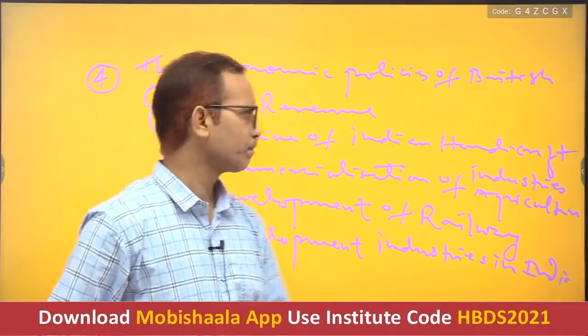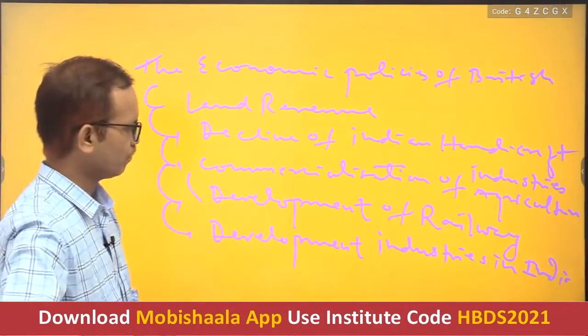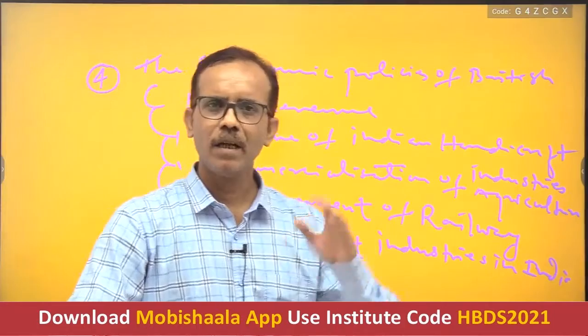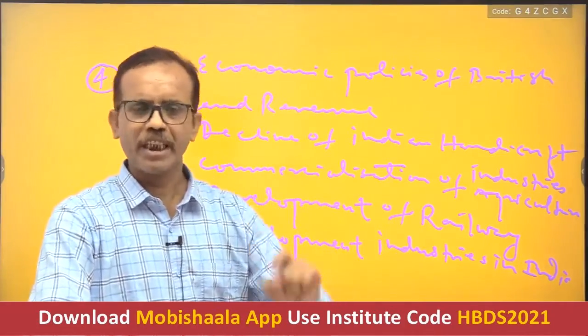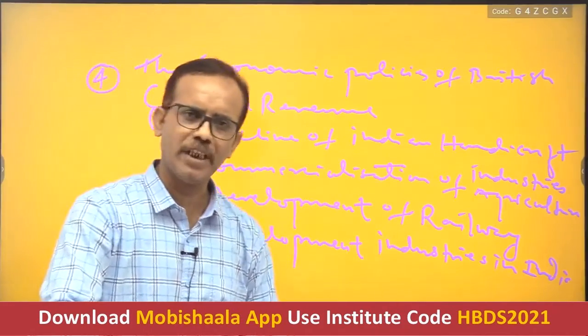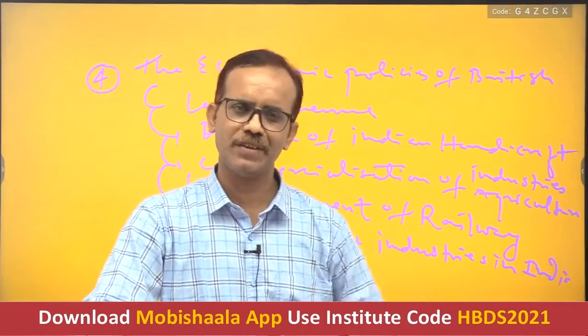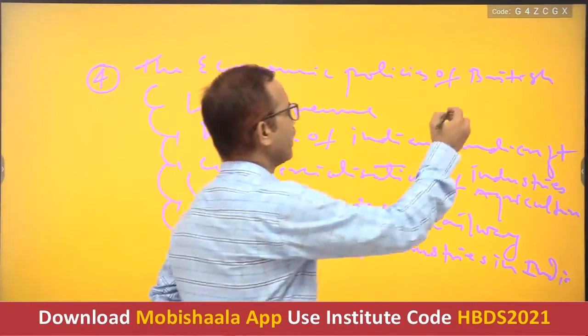My dear, once the British Empire started getting momentum in India, their basic objective was to use Indian resources for the benefit of England, because this company was a mercantile company.